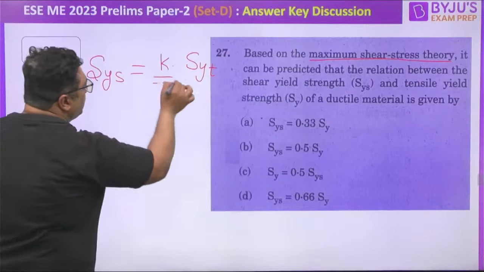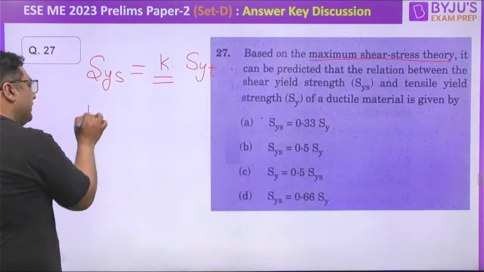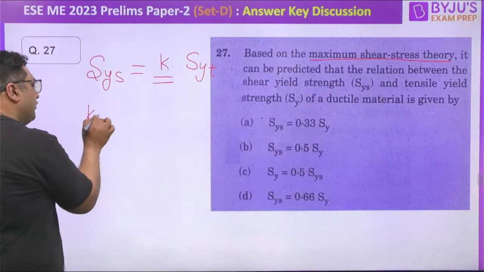So you need to answer the value of K. So guys, you know the value of K is 0.5 for MSST. It is going to be 0.577 for MDET.